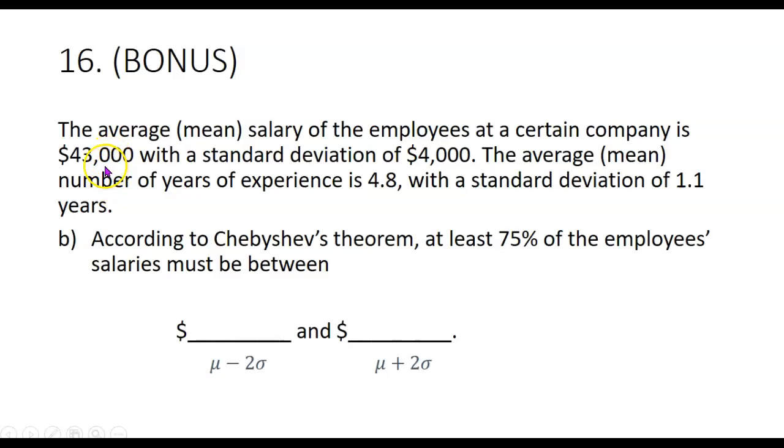So 43,000 minus 8,000 is 35,000, and 43,000 plus 8,000 is 51,000. So we're guaranteed that at least 75%, maybe more than that, maybe even all of them, but at least 75% of the employees' salaries must be somewhere between $35,000 and $51,000.